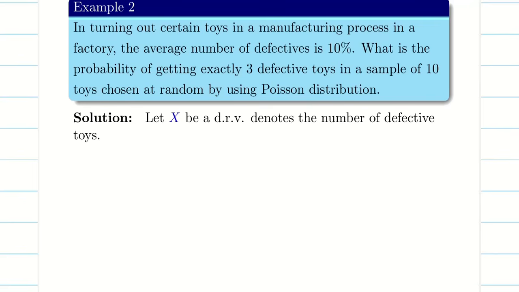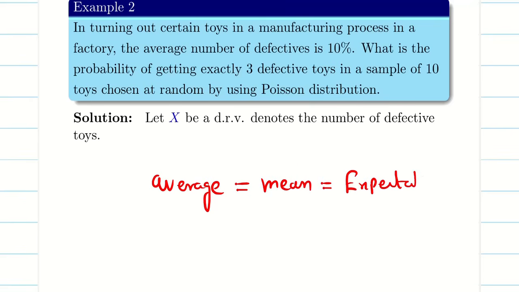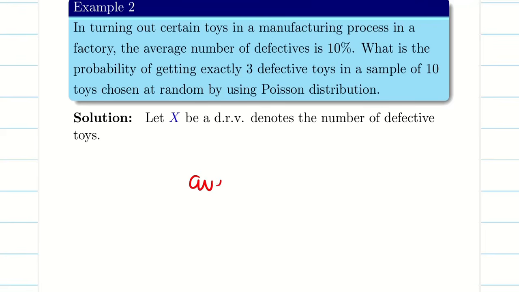The average number of defectives. It is very essential. Whenever we say average, what is the other name of average? Mean, expectation, all these things. So my meaning of average here is np. Guys, you should be very careful. It's the mean.